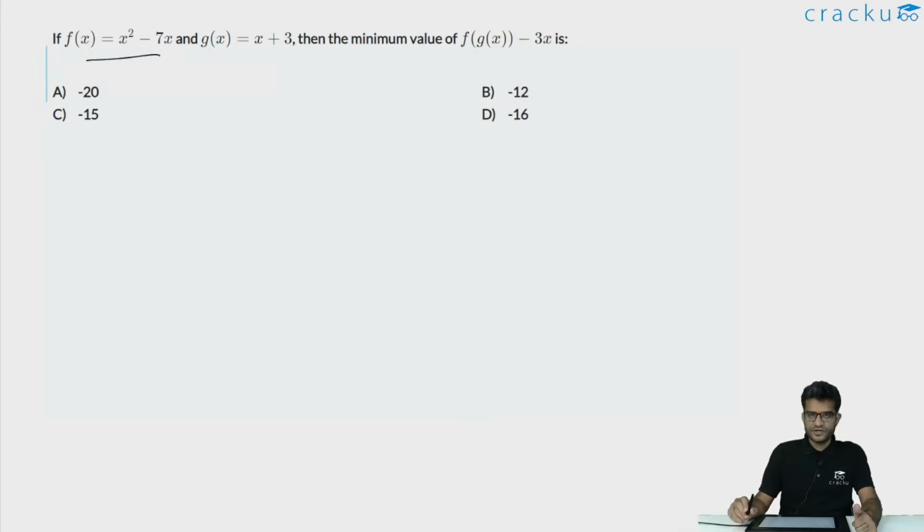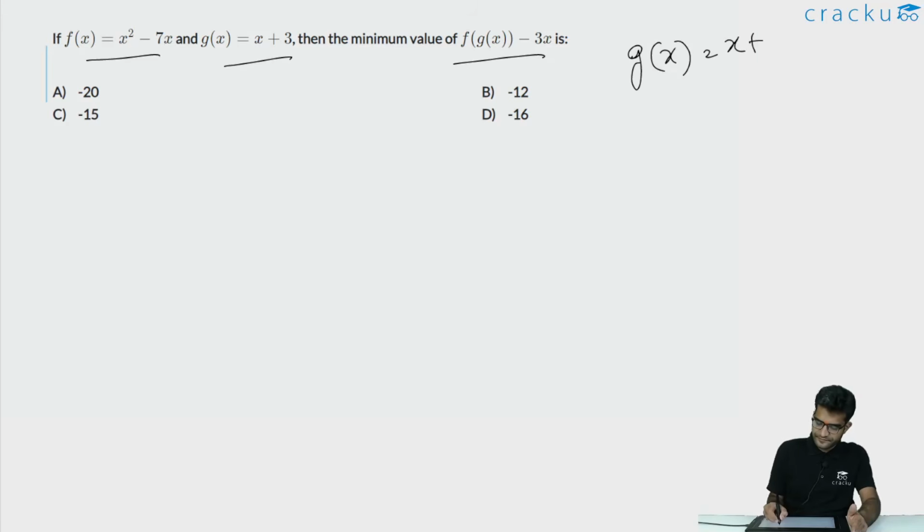In this question, we are told that f(x) is equal to x² − 7x and g(x) is x + 3. We are asked to calculate the value of f(g(x)) − 3x. g(x) is equal to x + 3. So the value of f(g(x)) will be equal to f(x + 3).